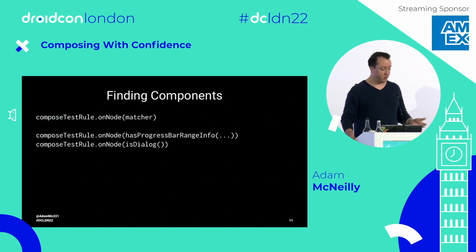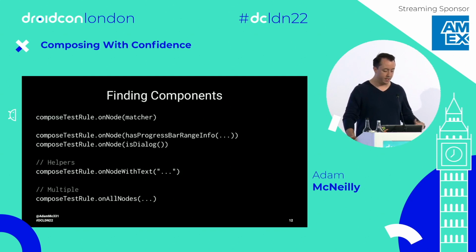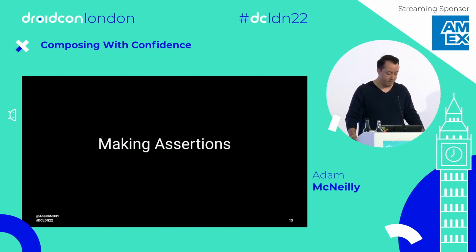And thankfully, Compose actually has helpers for common matchers we might use. Like instead of onNode has text, like has text being a separate function, it's all one thing, onNodeWithText. There's also onNodeWithContentDescription, onNodeWithTestTag. We'll look at tags in a little bit. And similarly, if you expect something to appear more than once, there's symmetry for like onAllNodes with some matcher. And then there's assertions.